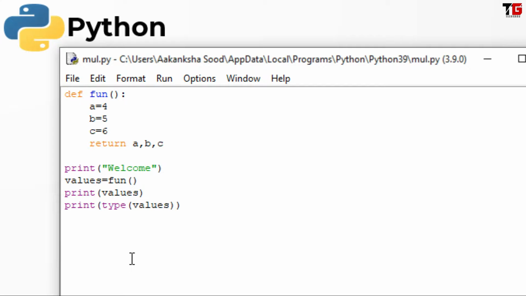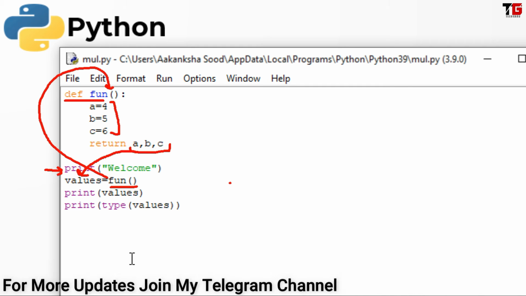So let's see. Friends, see here I have defined a function fun. There are three variables and then I am returning these three variables. In the main, I printed a message welcome. Then I am calling this fun function. So control will go to here. Now these three variables will be returned and stored in this variable values. So the main point is this.